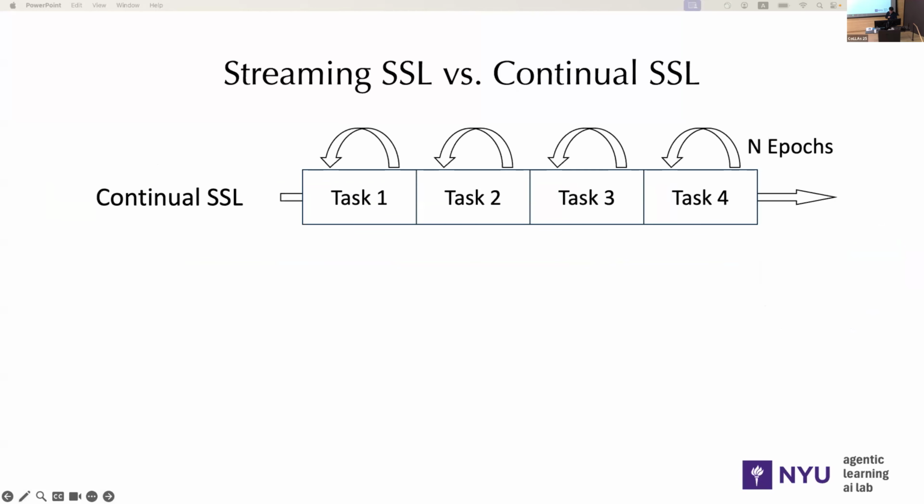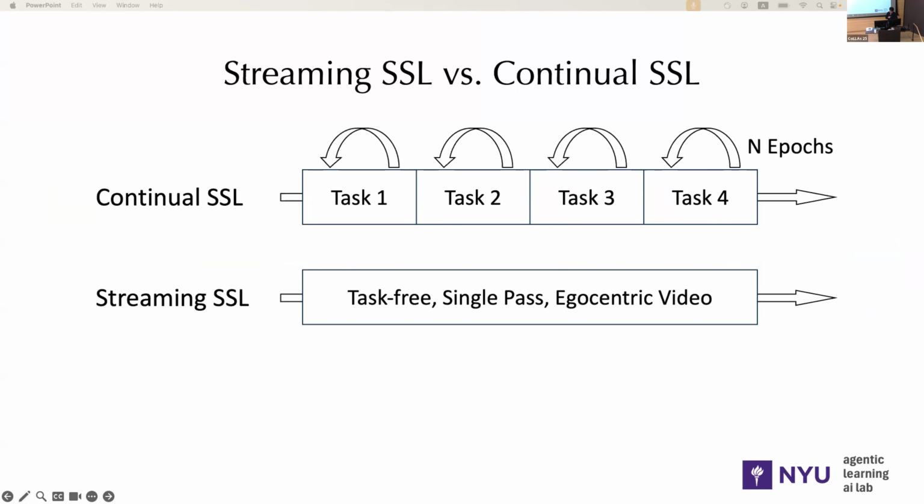One relevant problem setting that was previously studied is continual self-supervised learning, also known as unsupervised continual learning. In continual self-supervised learning, we have a sequence of tasks, and we do multiple epochs of training on each task. In our streaming video self-supervised learning, instead, there's no explicit notion of task, and we do a single pass instead of multiple epochs. Another important difference is that we focus on egocentric video data rather than curated image datasets.